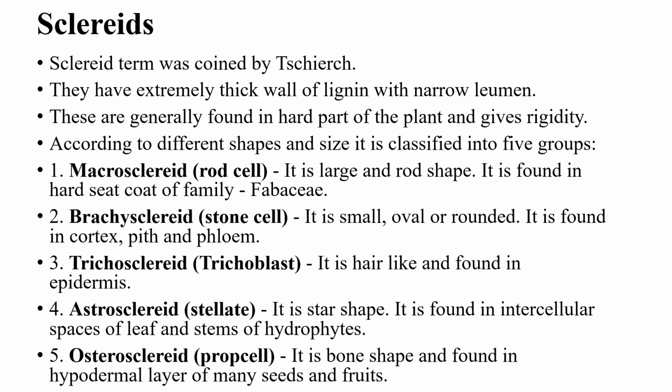Then sclereid. Sclereid is the other type of sclerenchyma. The term was coined by Schulz. They have an extremely thick wall of lignin with a narrow lumen. These are generally found in hard parts of the plant and give rigidity to the plant. According to shape and size, they are classified into five groups: macrosclereid or rod cell, brachysclereid or stone cell, trichosclereid or trichoblast, asterosclereid that is stellate, and osteosclereid that is prop cell.